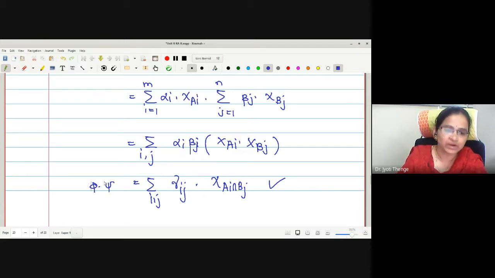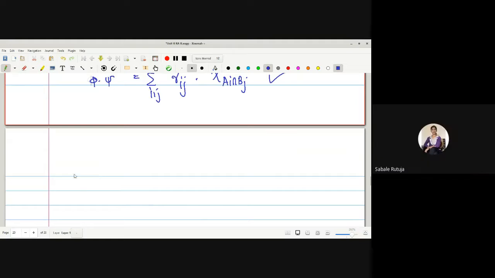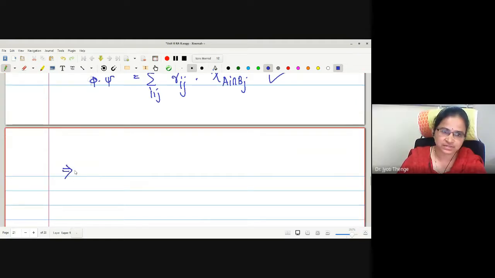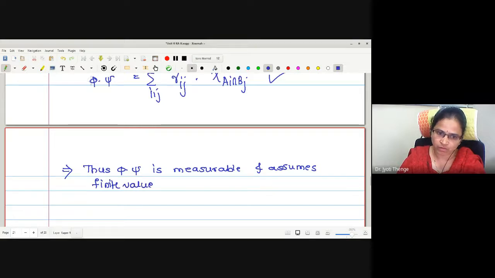What about phi dot psi, whether it is measurable? Yes. May I write directly thus? Phi dot psi is measurable and assumes finite values. This implies phi dot psi is a simple function.